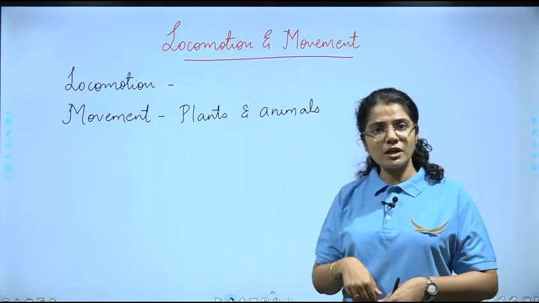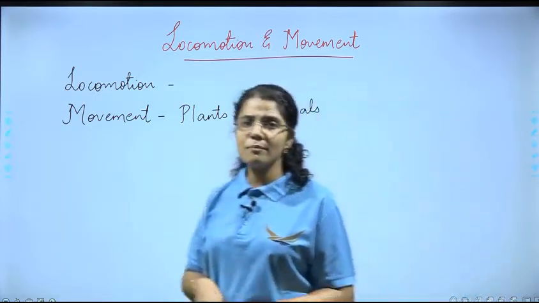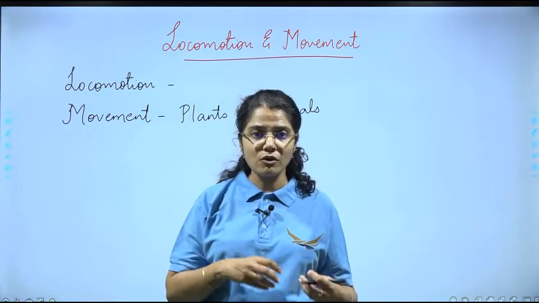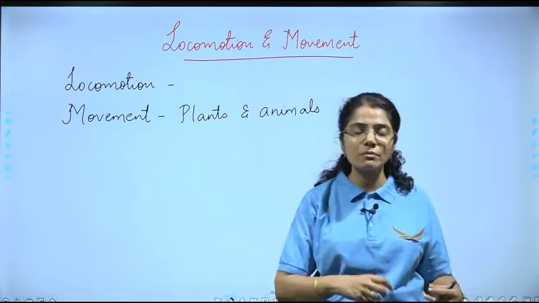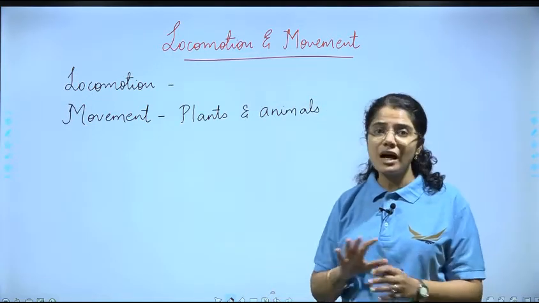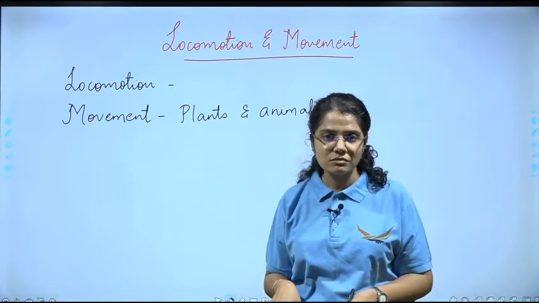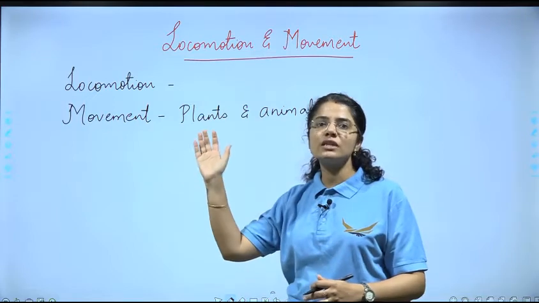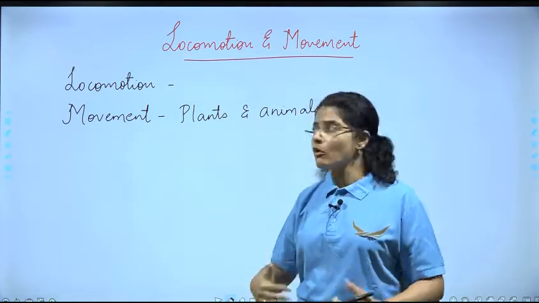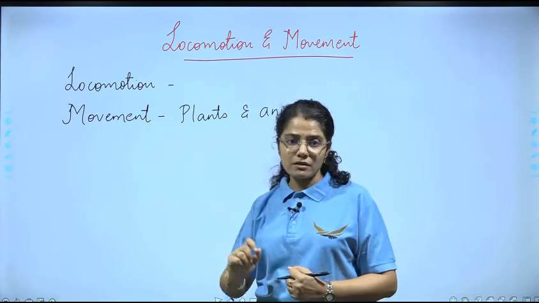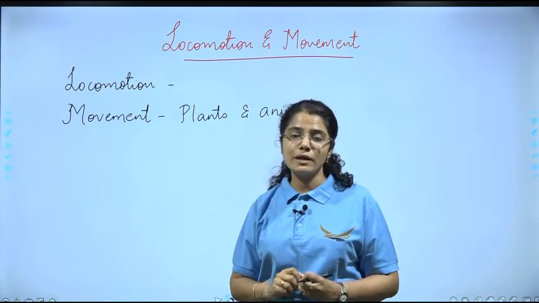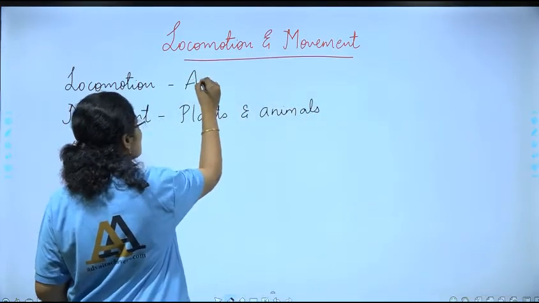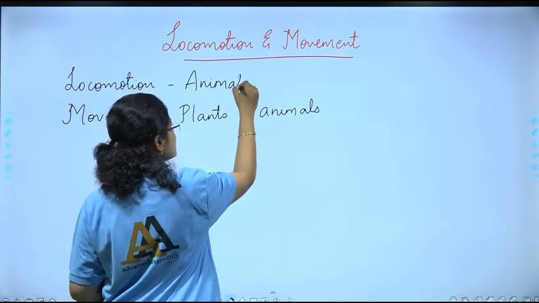माने अगर मैं अभी यहाँ पे एक जगह पे खड़ी हूँ और मैं यहाँ पे मूव कर रही हूँ, तो ये लोकोमोट हुआ, change in the position from one spot to another or from one place to another. Now we know plants do not locomote, they show only movement. The branches हवा के साथ जो झूलती हैं, डालियाँ पत्ते, तो वो हम उसको बोल सकते हैं movement. पर locomote plants नहीं कर पाते. Yes, only locomotion is shown by animals, but there is also an exception in case of plants.